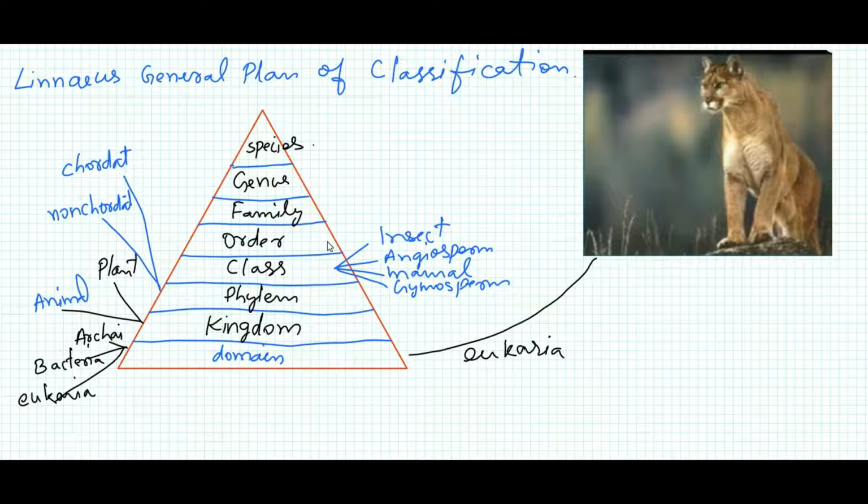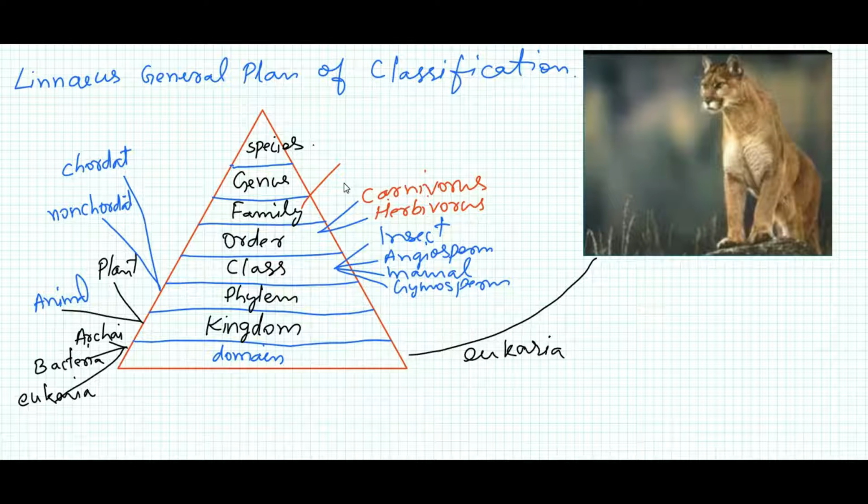Thereafter, the order, mainly for class 6 students, is of 2 types: carnivorous and herbivorous. Carnivorous means those who eat flesh, and herbivorous those who eat plants. After that, the next lower level is family. For defining family, there is no hard and fast rule. There are so many families.